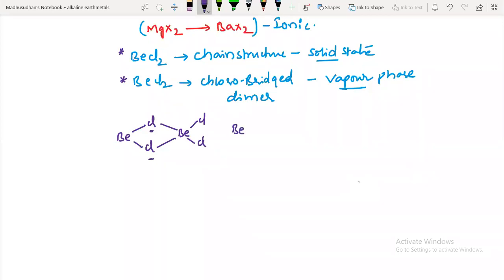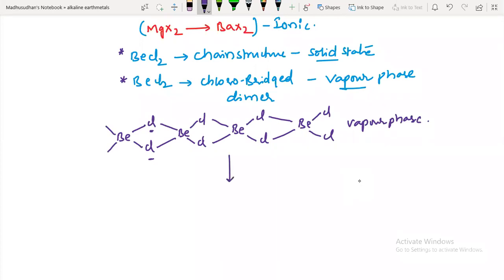You can take another BeCl2; they all have this type of linkages. So now chlorine is acting as a bridged atom. In all the cases, this is in the vapor phase. This vapor phase BeCl2 is forming a dimer. Focus on this. All dimers are linked together now.